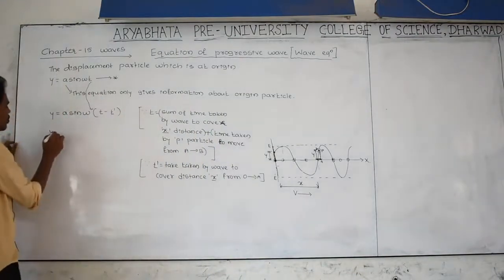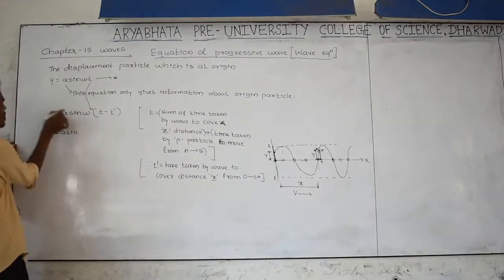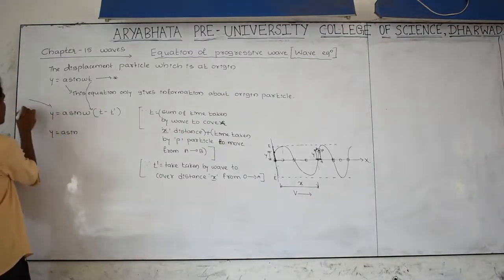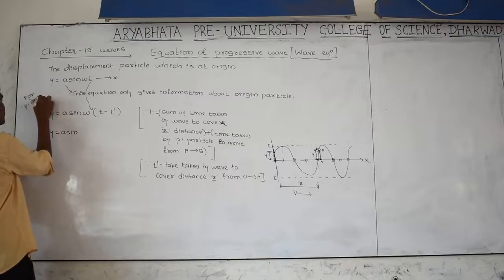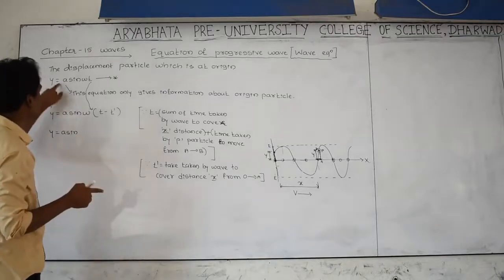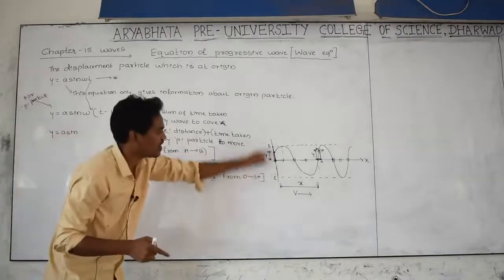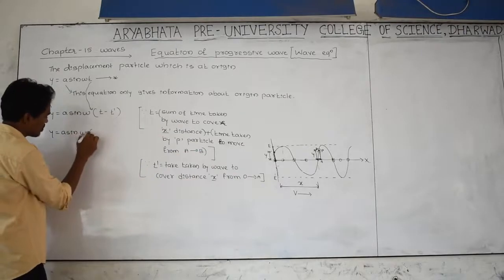y is equal to A sin of, this is for particle p. This equation is for the p particle. This equation is only for the first particle, which is at the origin. A sin omega as it is.